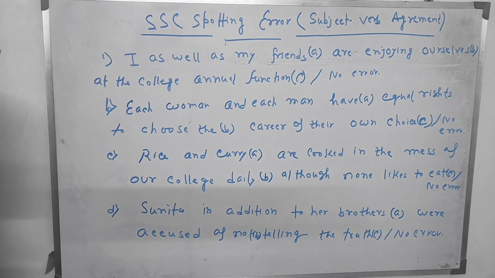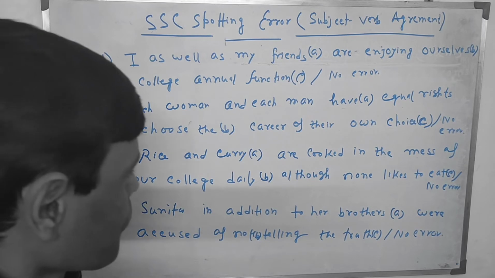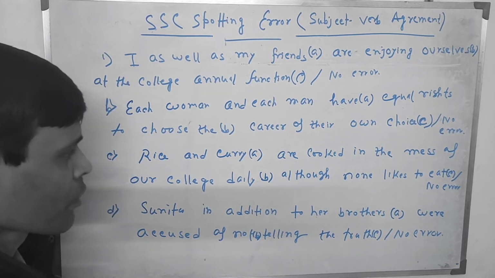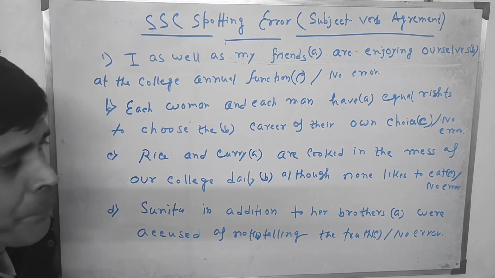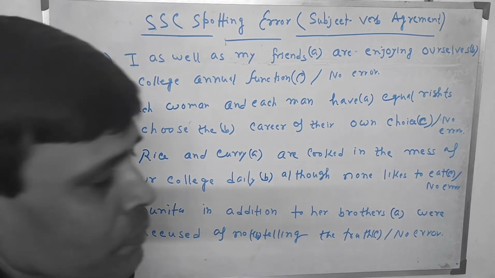At a glance, if you look at the sentence, you will find no mistake. But if you try to judge the sentence properly, you will find there is a mistake. What is the mistake here?